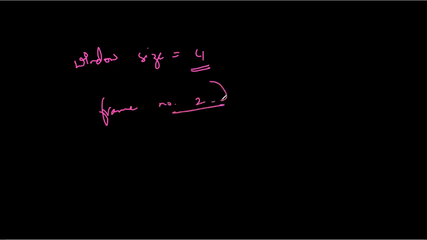So if the window size is 4, then if you remember, we sent all the 4 frames when a frame was either lost, corrupted, or damaged. But in the case of selective repeat ARQ, only the erroneous or lost frames are retransmitted. Suppose frame number 2 is lost, then only this frame is retransmitted.